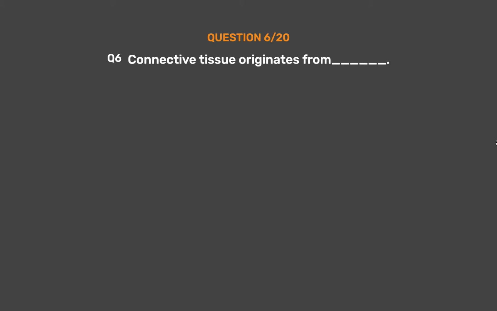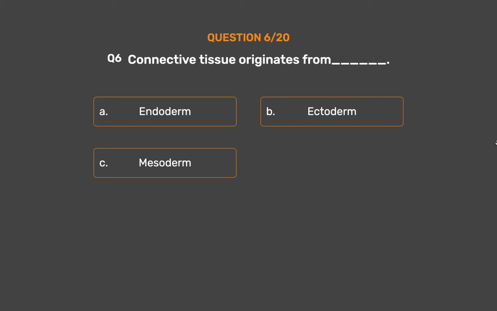Question number 6. Connective tissue originates from _. Option A. Endoderm. Option B. Ectoderm. Option C. Mesoderm. Option D. Endomesoderm.